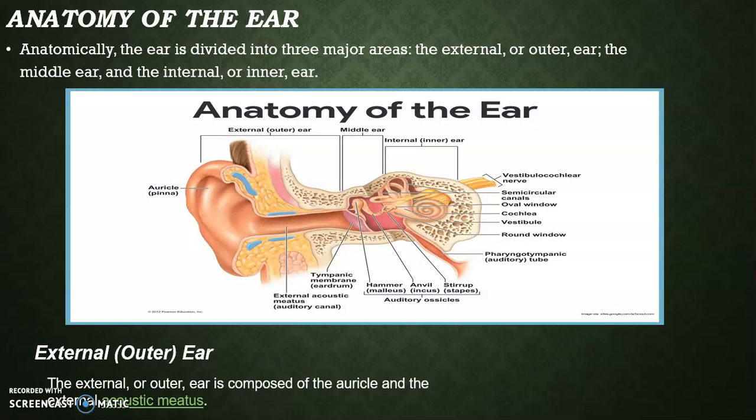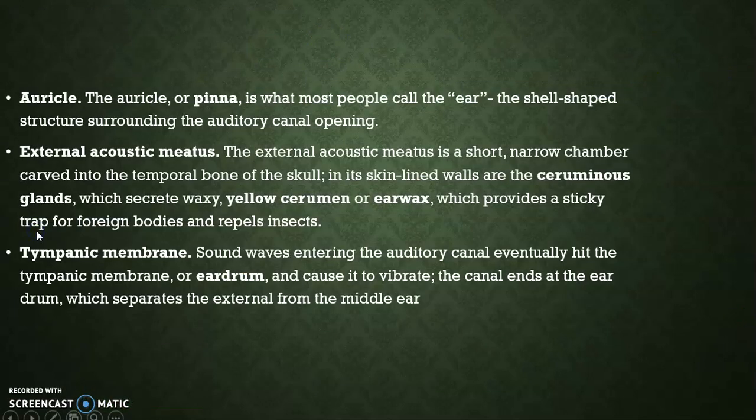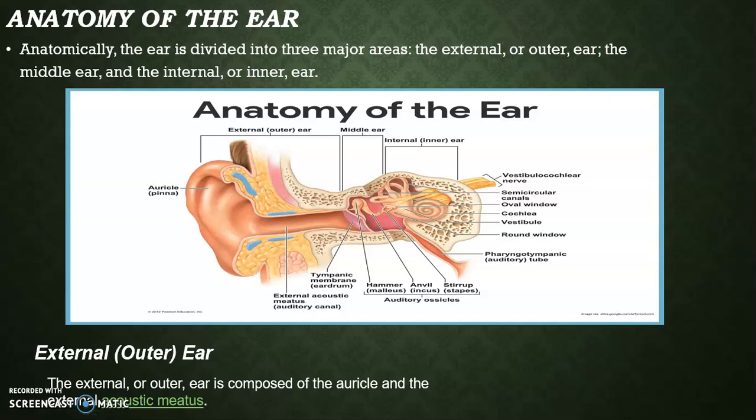Anatomy of the ear. Anatomically, the ear is divided into three major areas: the external or outer ear, the middle ear, and the internal or inner ear. Anatomy of the ear. Next, the external outer ear.